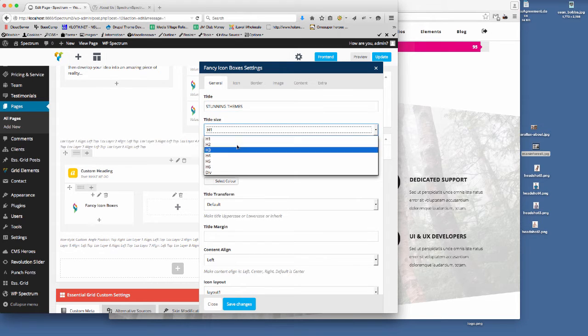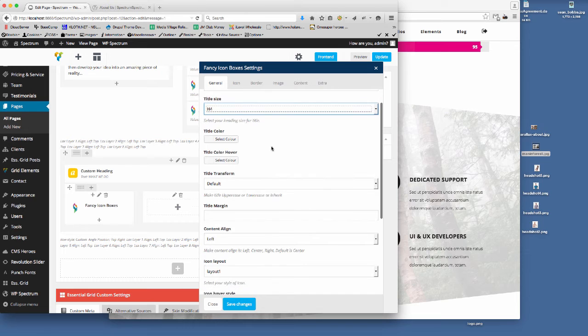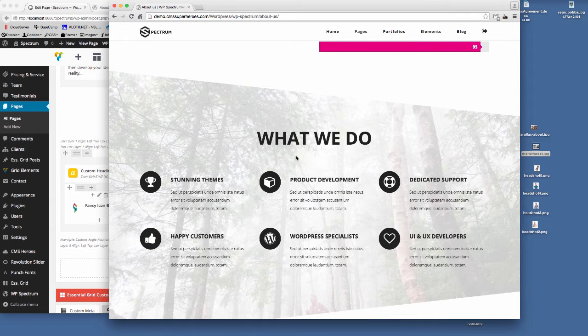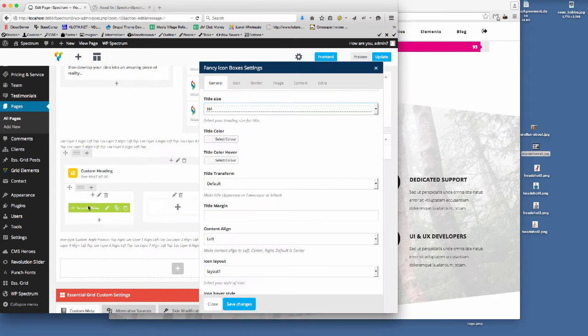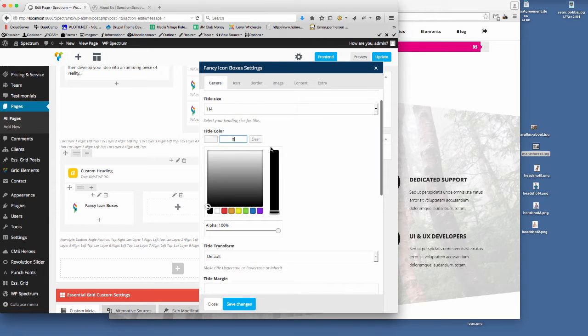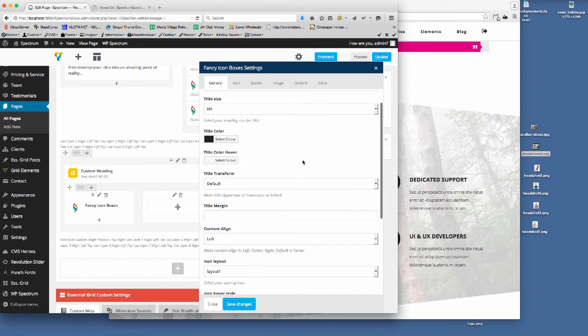So the heading size is going to be heading 4. You can see it's up to you how you configure these. Even though on our elements page we've only shown you 3 styles, you can vary it as much as you can play around with it. It really does give you full control of the actual.